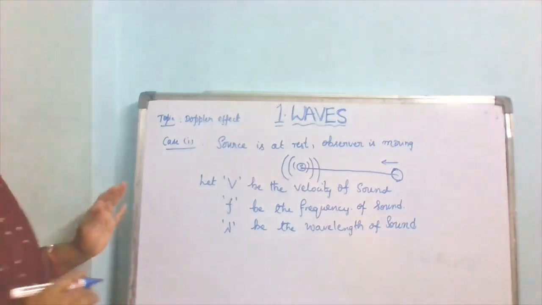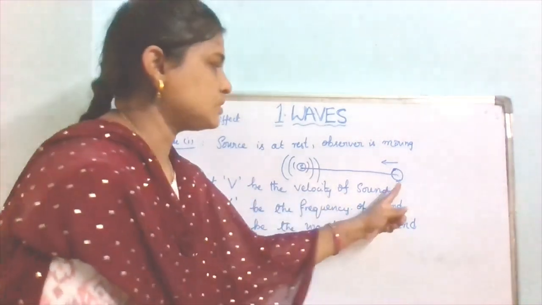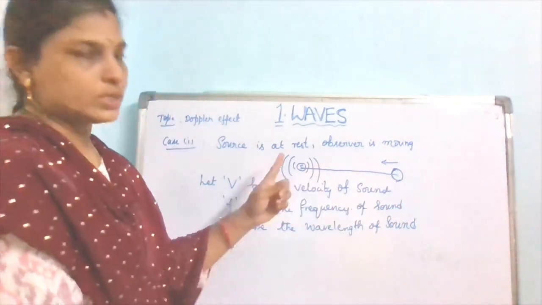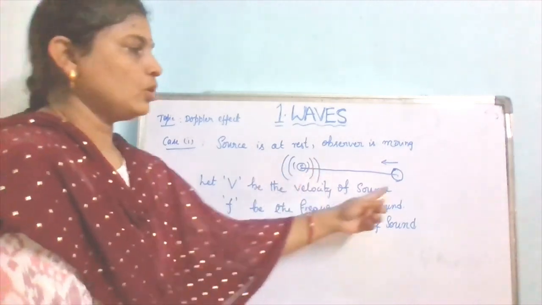Okay, and now the observer is moving towards the source, so he will have some velocity.